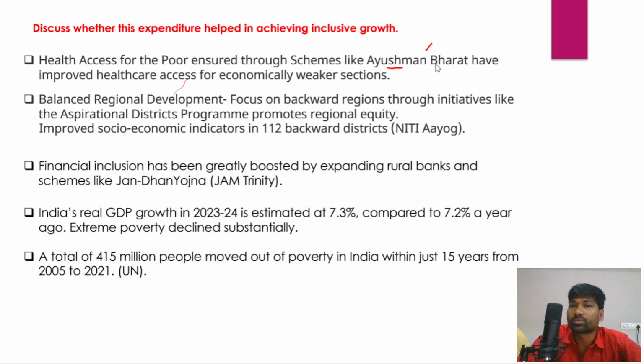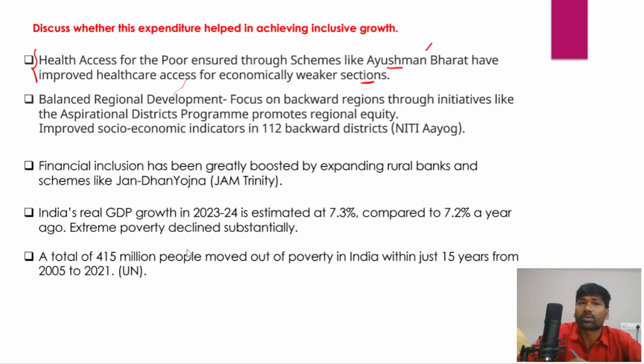And this Ayushman Bharat health insurance program improved healthcare access for the economically weaker sections, and a lot of people are being covered under the social welfare programs, and that is very important so that people get adequate healthcare at affordable prices, and they can also substantially reduce their out-of-pocket healthcare expenditure.